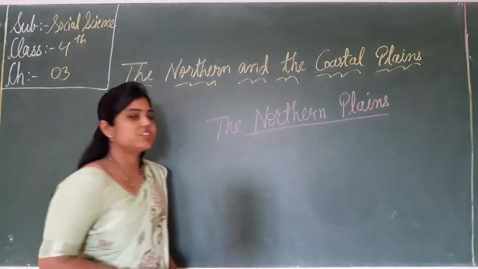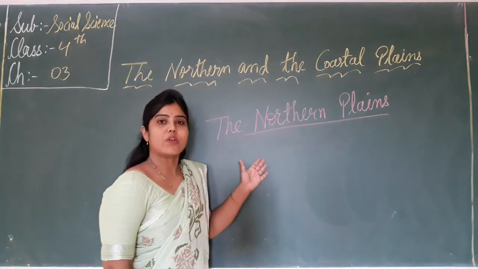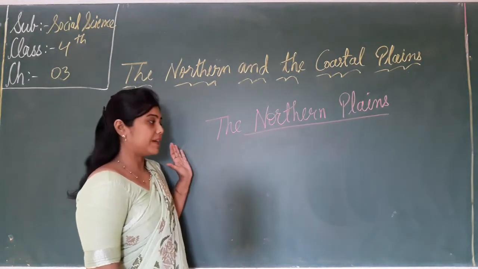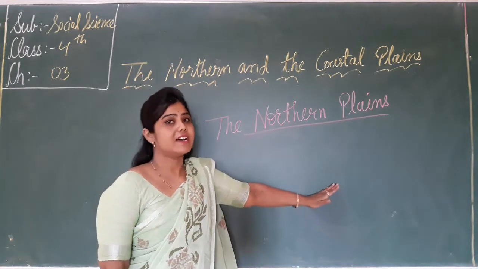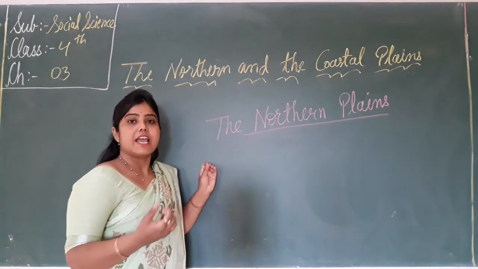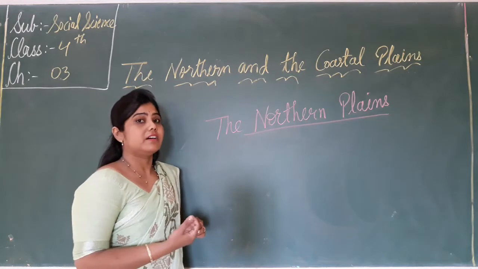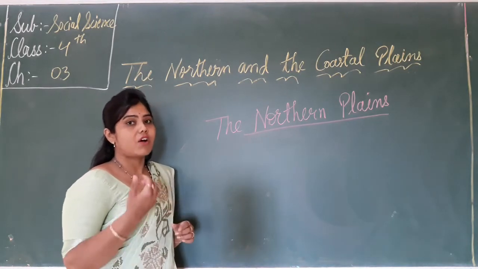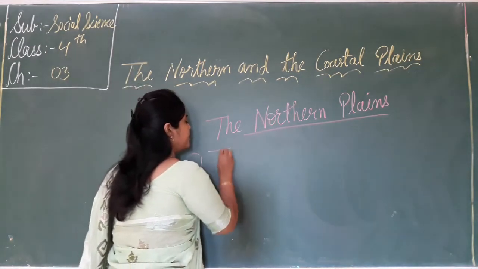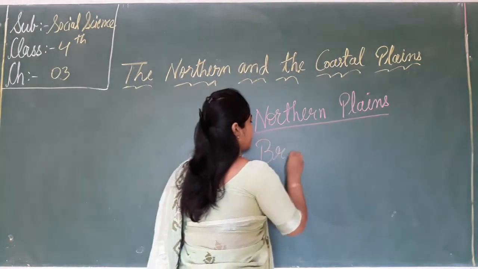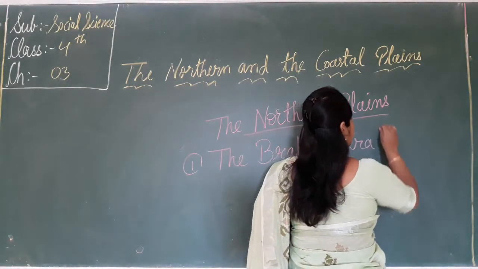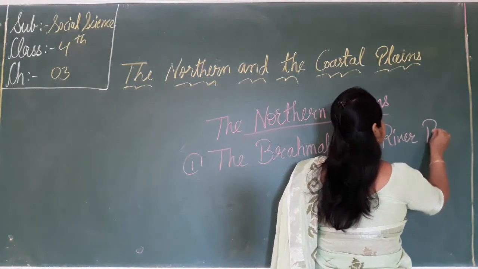In the first lecture, what did we learn about the location of the northern plain? It is stretched from Punjab in the west to Assam in the east, and we have learned about the river basins. We learned about the Ganga river basin and the Satluj river basin. Today we will learn about the Brahmaputra river basin.